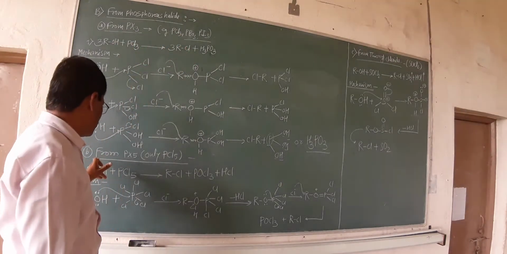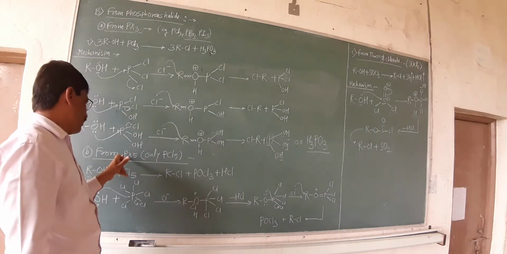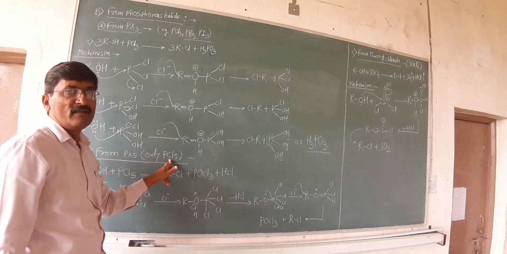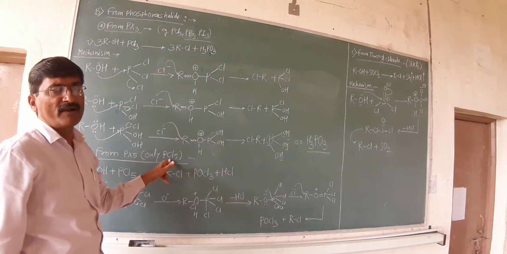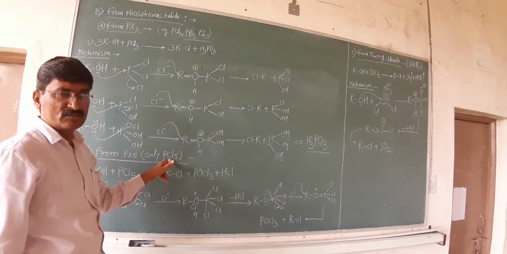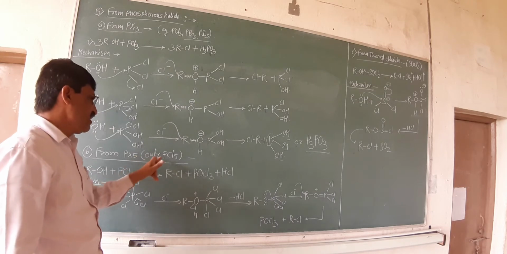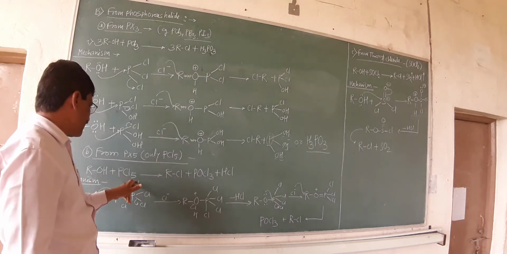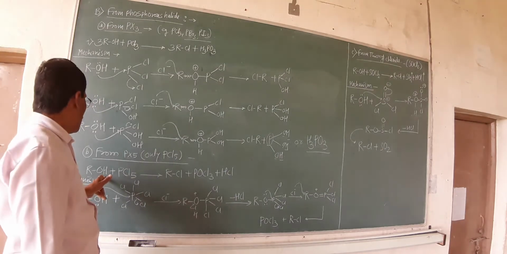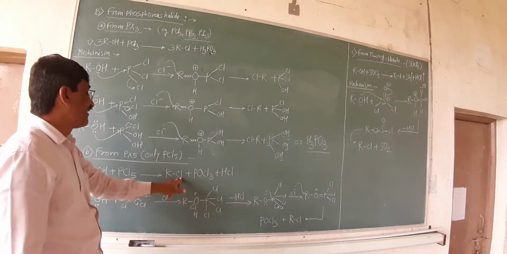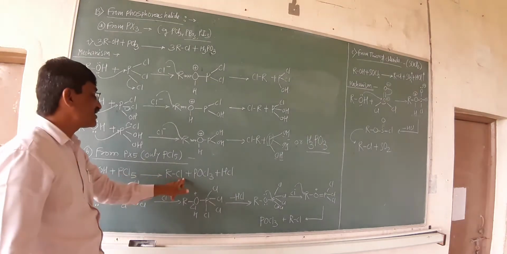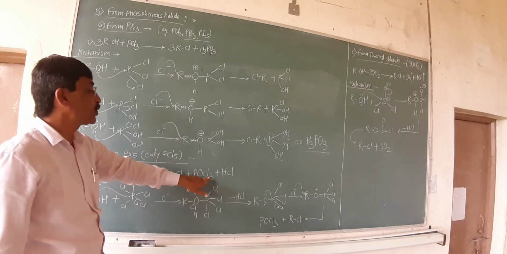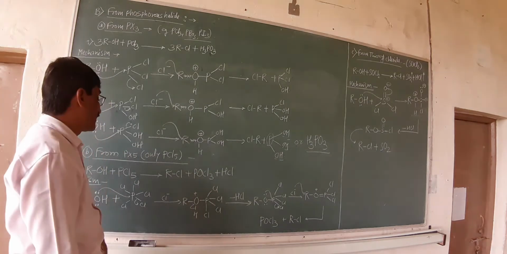Now the second phosphorus halide is phosphorus pentachloride only. Why? Because PBr5 and PI5 do not exist, and that's why only PCl5 attacks the alcohol. Once PCl5 reacts with the alcohol, there is formation of the alkyl halide, RCl, along with POCl3, the phosphorus oxychloride, and HCl.